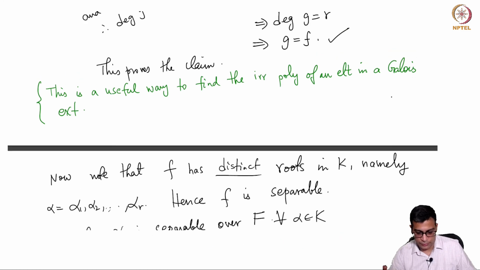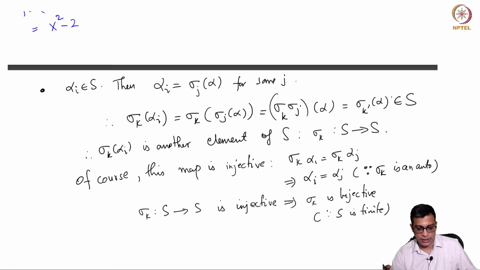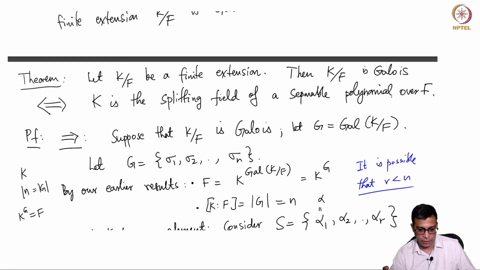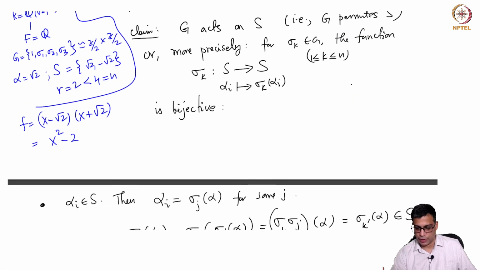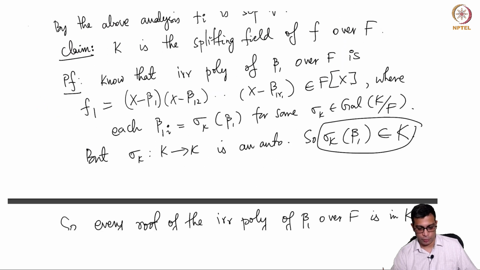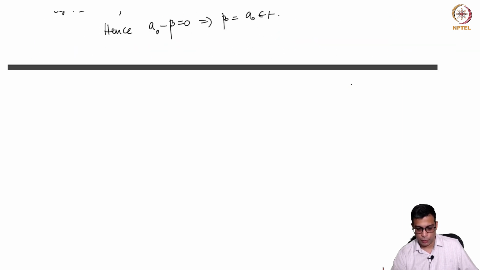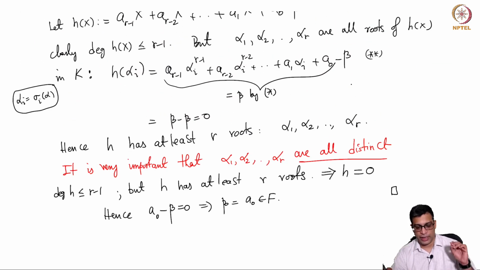But it shows that if you have an extension which is the splitting field of a separable polynomial, then it is Galois. Okay, so this proof is several pages long. In the previous video we proved one direction, and in this video we proved that if K is a splitting field of a separable polynomial over a base field F, then it is a Galois extension.